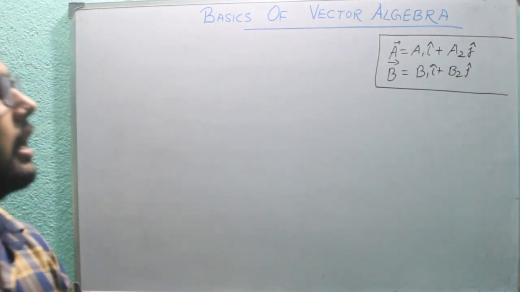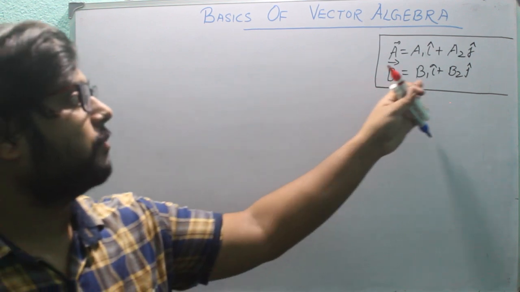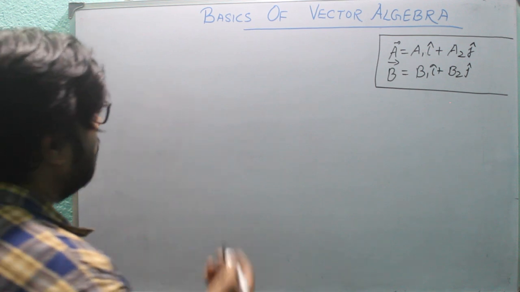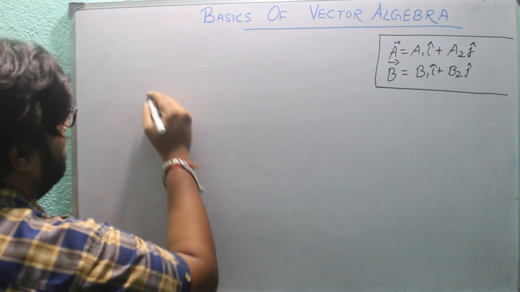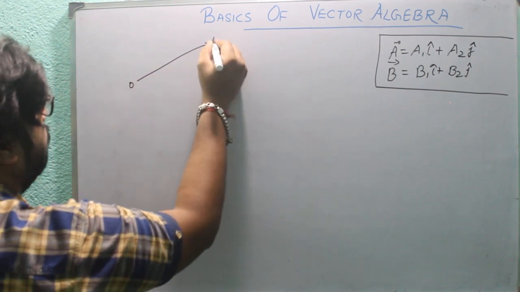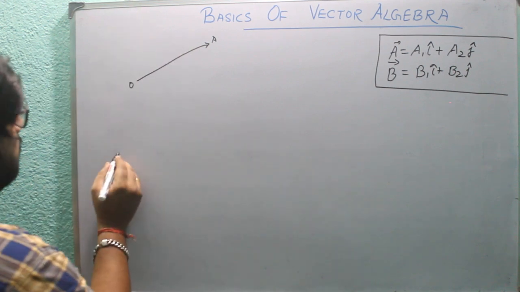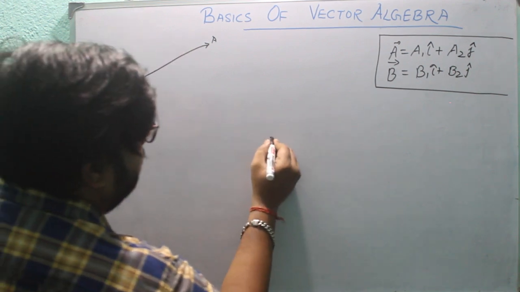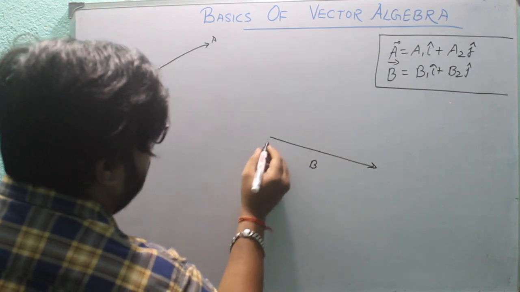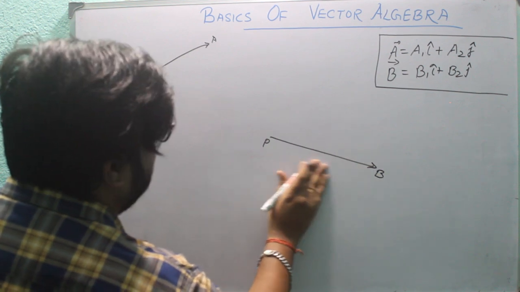In this video, I will take these two vectors and their respective coefficients will be A1, A2, B1, B2. Let vector A be represented with this O, A. And vector B is somewhere here, like P, B.